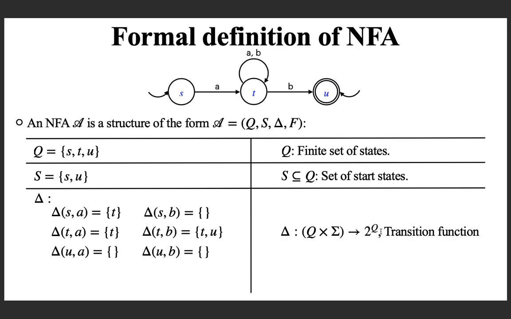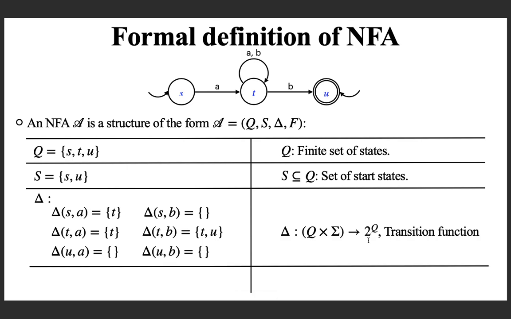So the range of this function is the set of all subsets of Q, that is the power set of Q. Try to remember the structure of the transition function, and note that we define it as a function. For every input symbol, the next state is a single set of states. That is why it is a function.